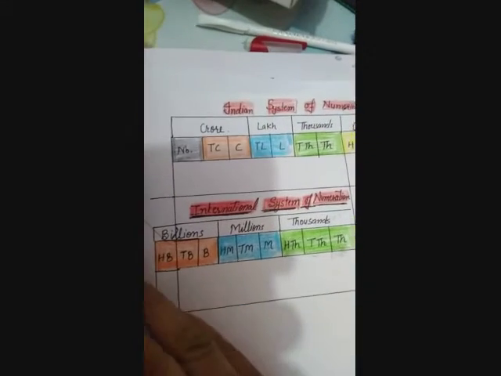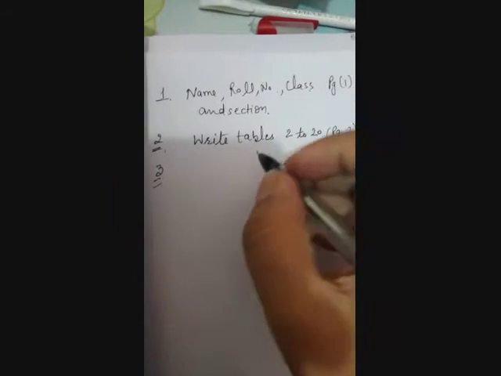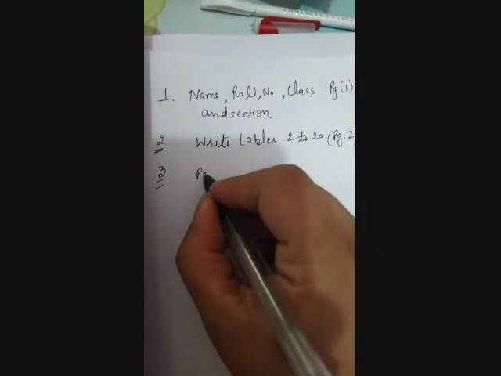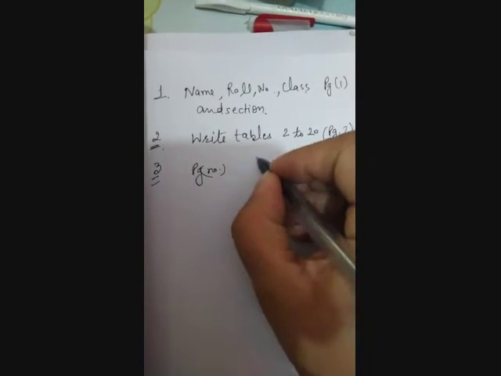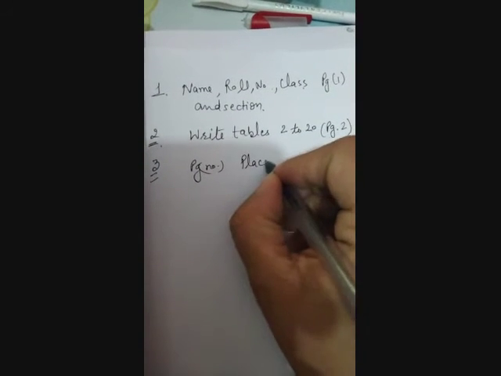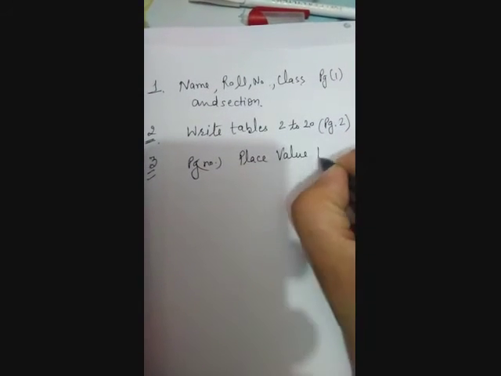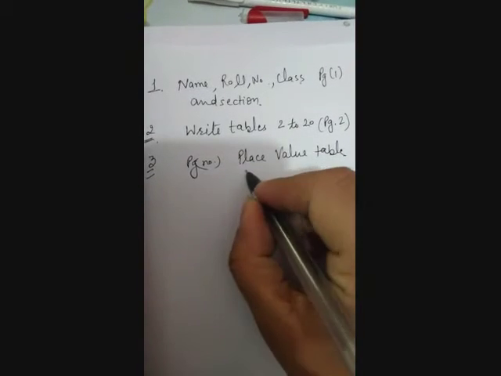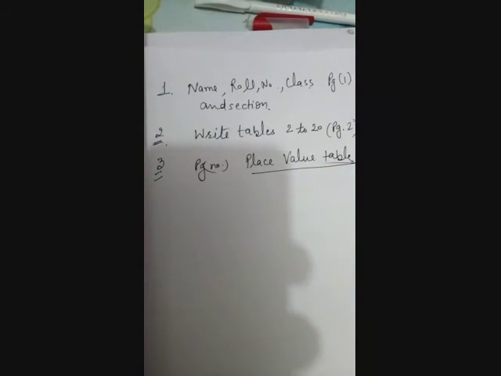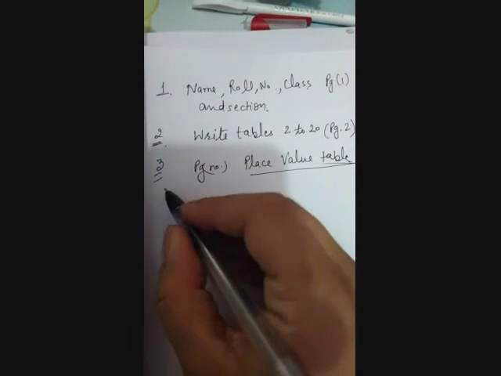This is your page number 3 of your register. Place value table, both national and international, both you have to draw.